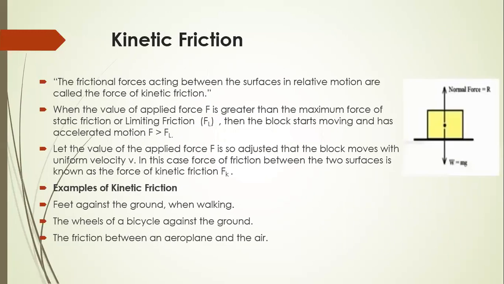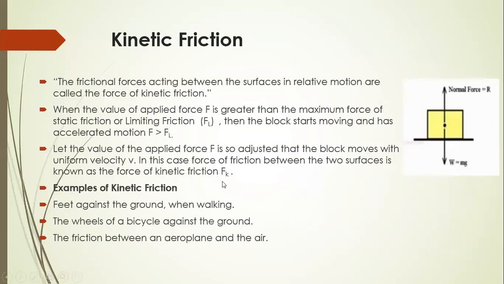Next is kinetic friction. Kinetic friction means there is a relative motion between two objects, when the body starts to move. The friction force acting between the surfaces in relative motion is called the force of kinetic friction. When the value of the applied force is greater than the maximum value of static friction, or the limiting friction, then the block starts to move and has accelerated motion, because F is greater than FL, means the applied force is greater than the friction force. Therefore, the body starts to move.